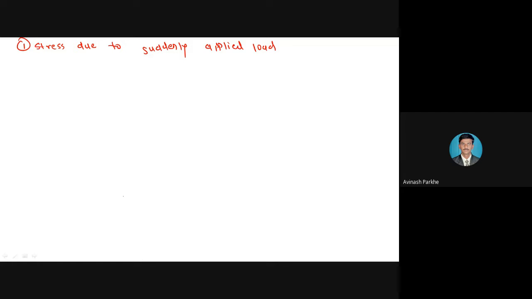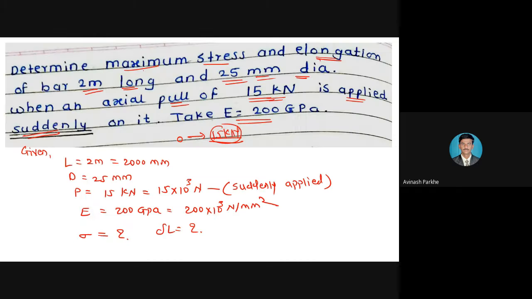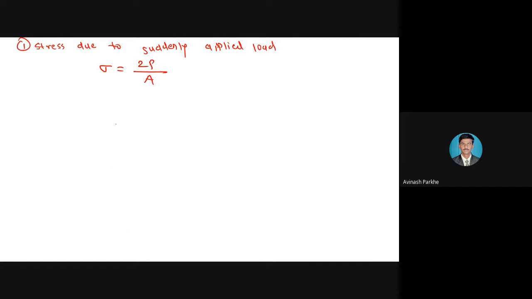Please tell me. 2P upon A. Sigma is equal to 2P upon A. If by mistake you have taken only P upon A, that formula is applicable for the gradually applied load. But in the statement, they have mentioned that the axial force is applied suddenly. Therefore, this word is very important for your further calculation. Therefore, sigma is equal to 2P upon A.